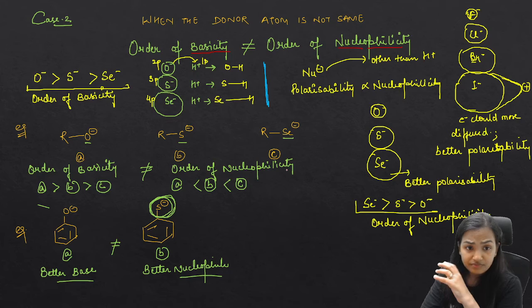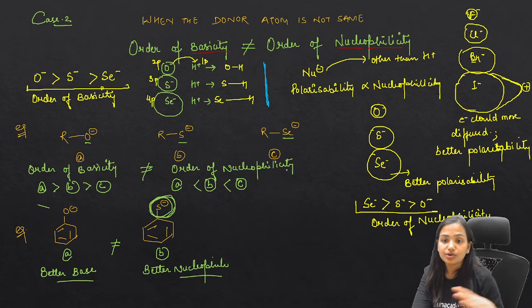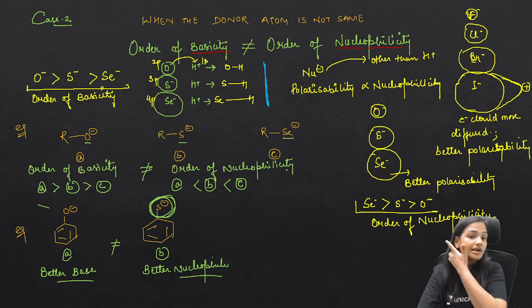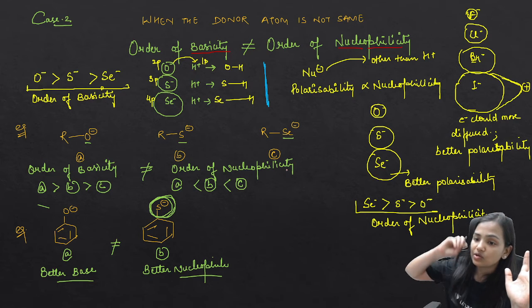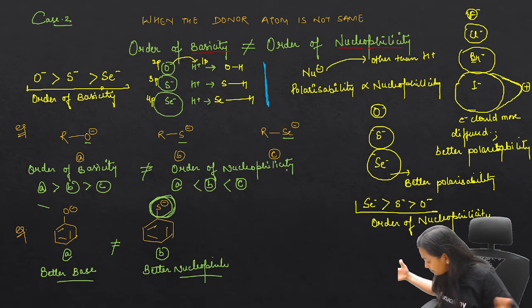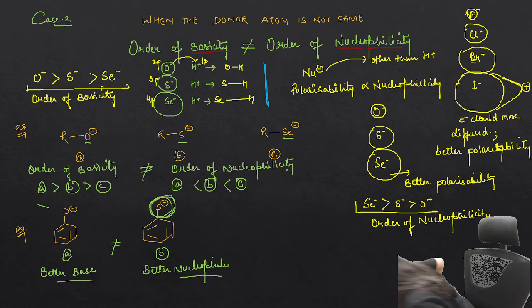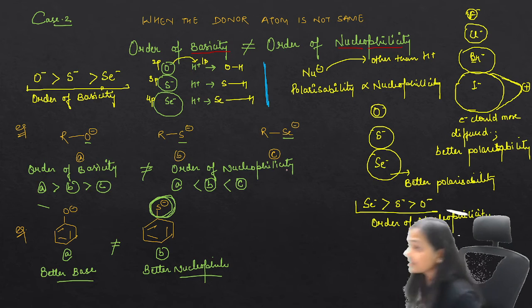Got it? Now, when the donor atoms are not the same, the order is going to be opposite. So what you can do is focus on the nucleophilicity. My take is, look for nucleophilicity. Nucleophilicity means more polarizability, bigger size.